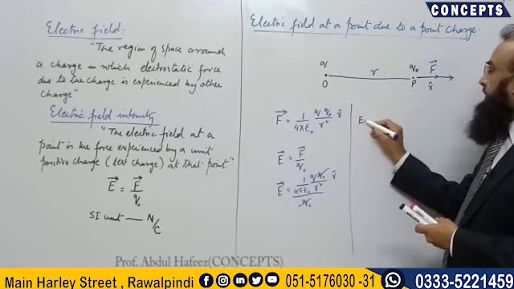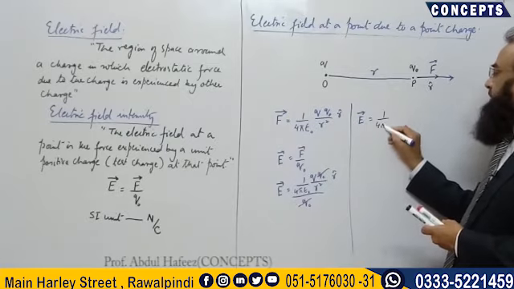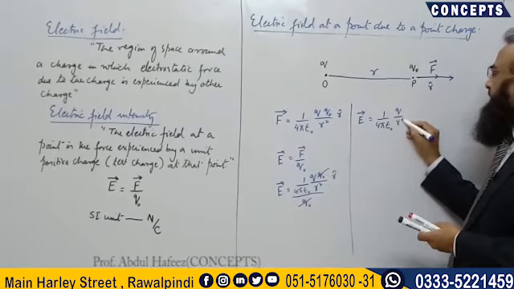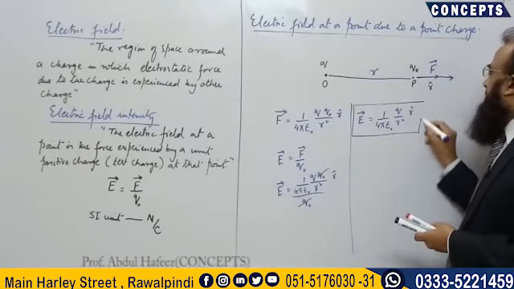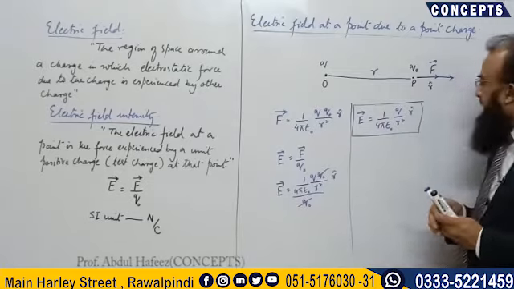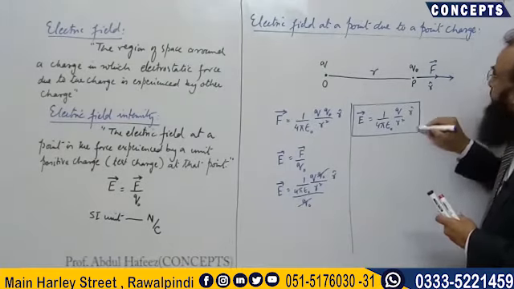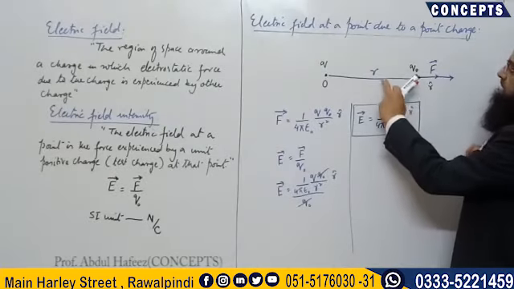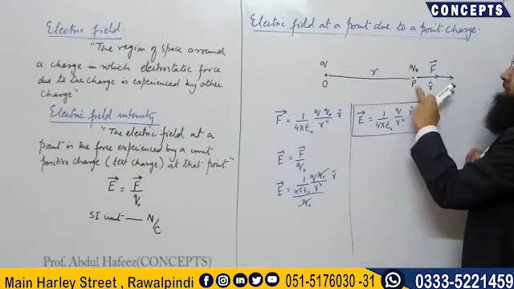Now the formula for electric field at a certain point becomes E is equal to 1 over 4 pi epsilon naught, Q over R square, into unit vector R. This is the formula for the electric field intensity, or electric field, at a point due to a point charge. So we have found the electric field due to this charge Q at a distance R from it.